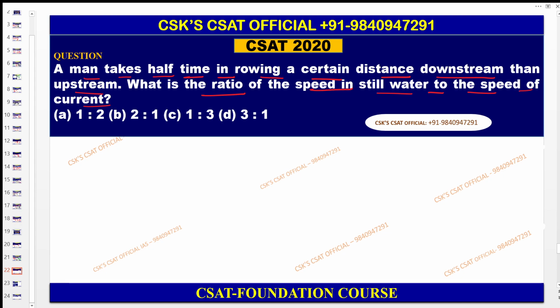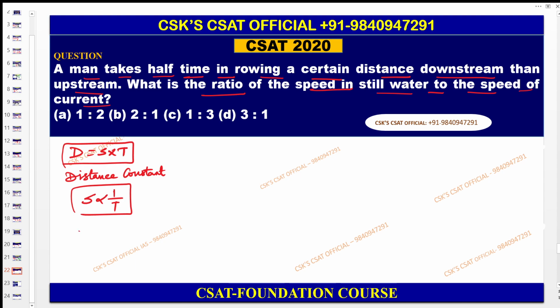Try to understand one thing here. What has been provided? You know the concept, distance is equal to speed into time. So the distance here is a constant. When the distance is constant, the speed is inversely proportional to the time taken, or time is inversely proportional to the speed.